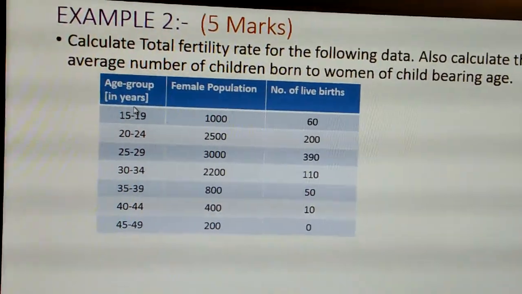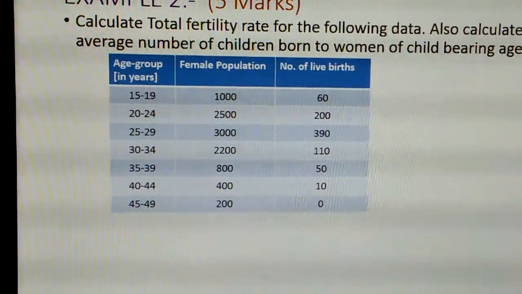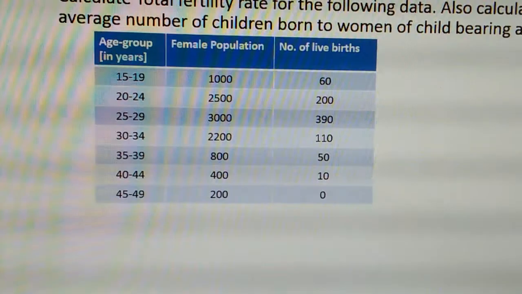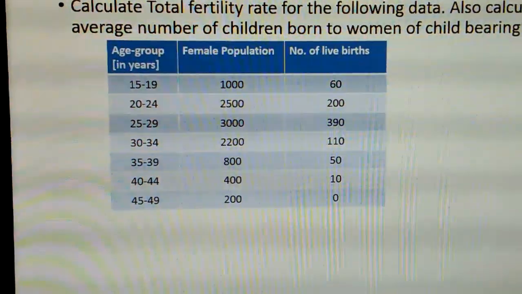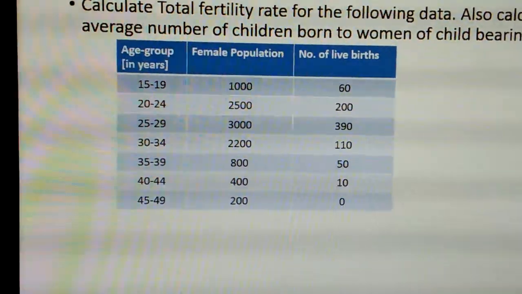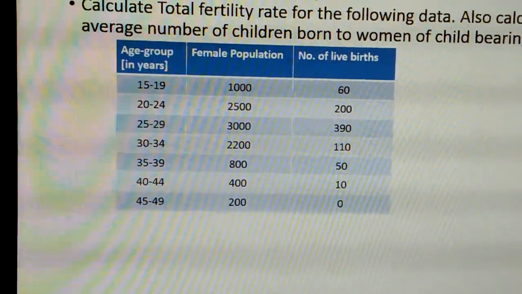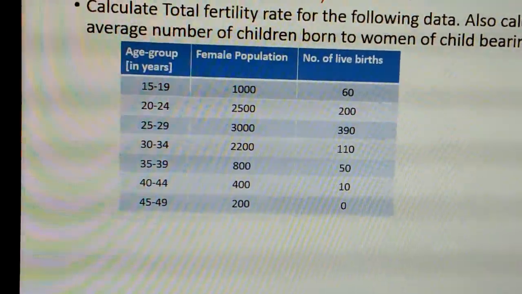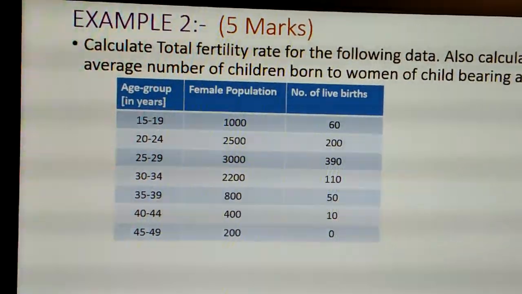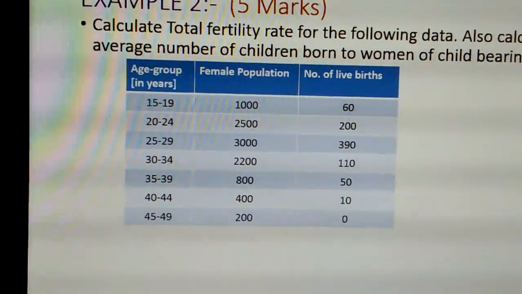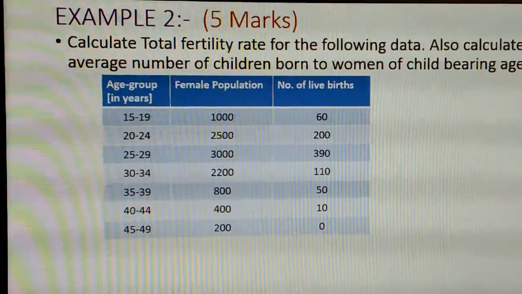The first column is about age group. It is always given within the bracket in years. Second column it is female population, and the third column number of live births. Students, all of you observe that the age group is starting from 15 and it is ending up to 49. The very clear data they have given us. And one more thing you need to observe here is the population is about the female only, and the respective number of live births is given. Now let us solve the problem now.